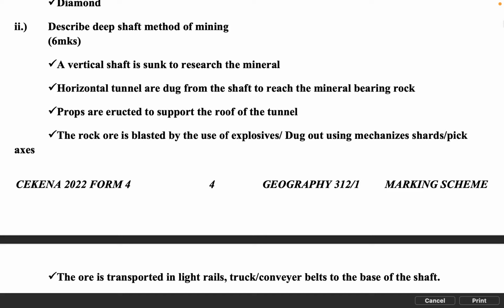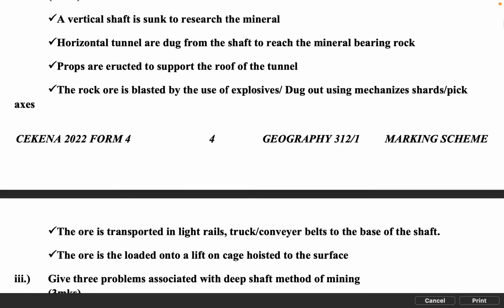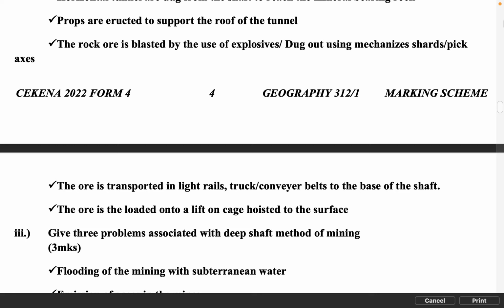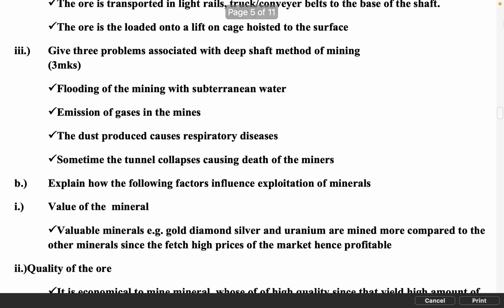A vertical shaft is sunk to reach the mineral. Horizontal tunnels are dug from the shaft to reach the mineral-bearing rock. Props are erected to support the roof of the tunnel. The rock ore is blasted by the use of explosives and dug out using mechanized drills or pickaxes. The ore is transported in light rails, trucks or conveyor belts to the base of the shaft. The ore is loaded onto a lift or cage and hoisted to the surface.